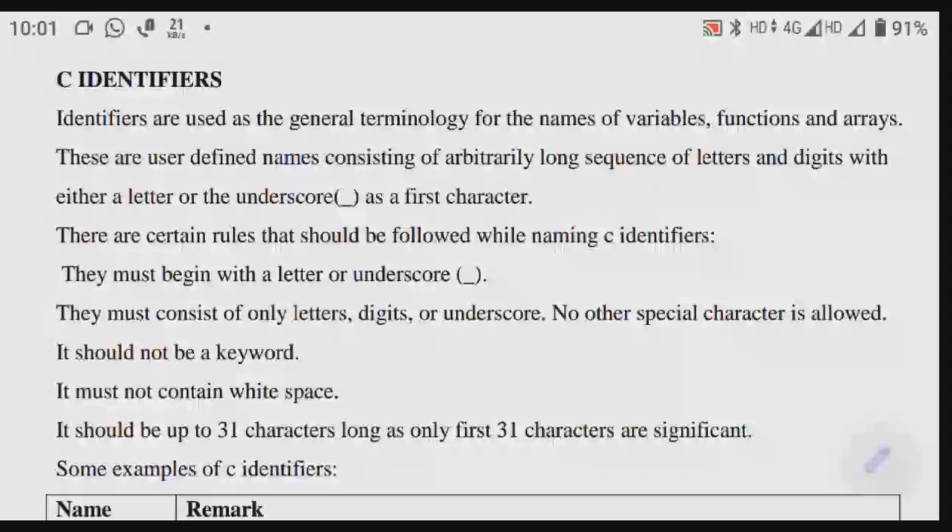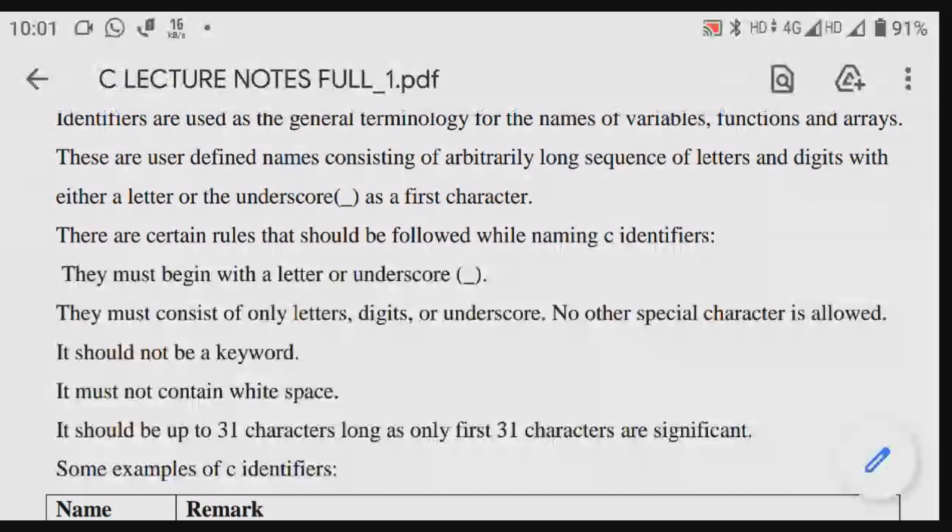There are certain rules followed when naming C identifiers. They must begin with a letter or underscore. That's what I said, right? A letter means A, B, C, D, individual letters.